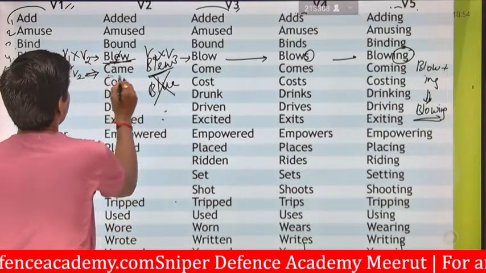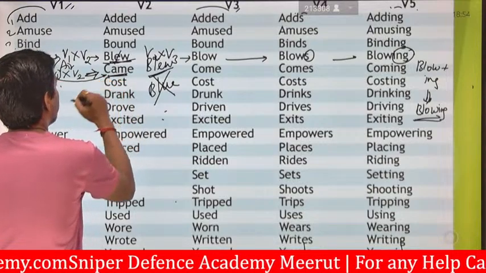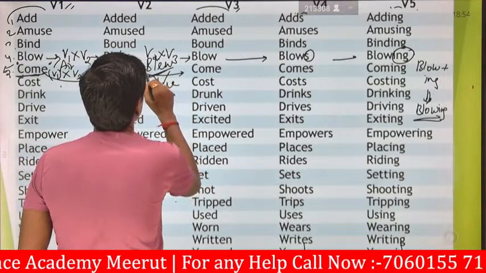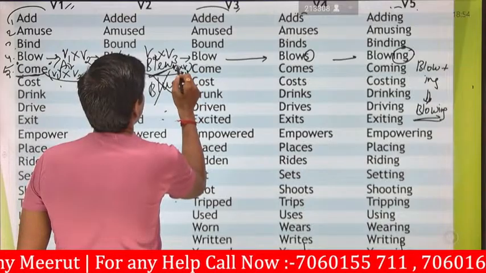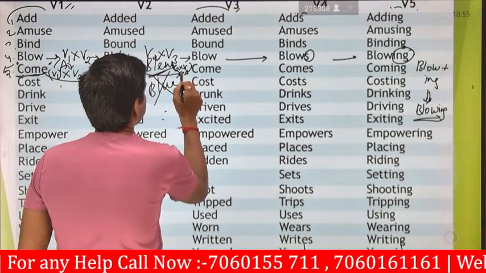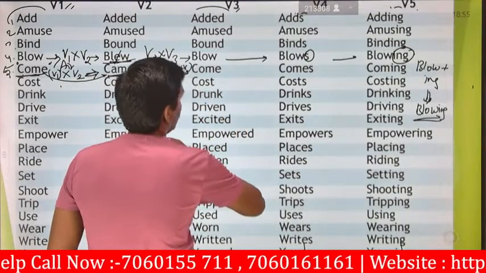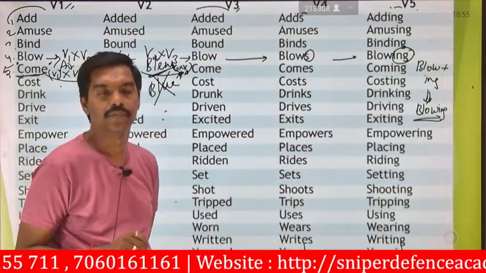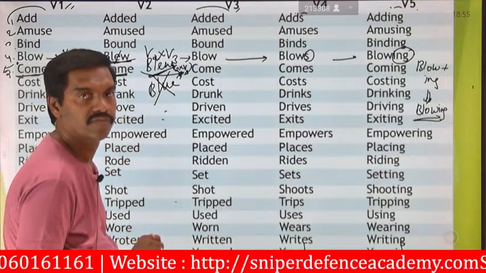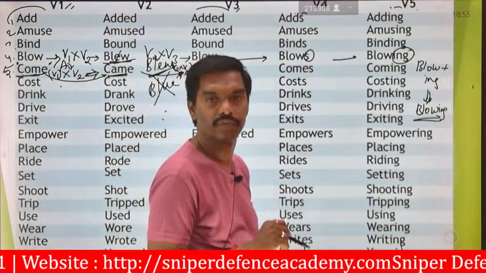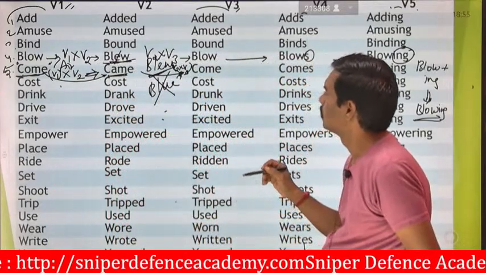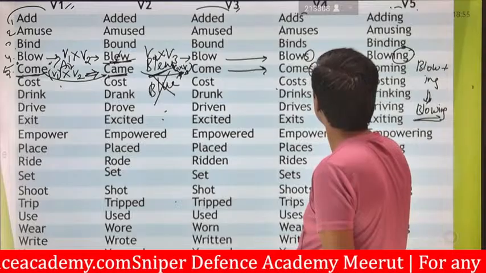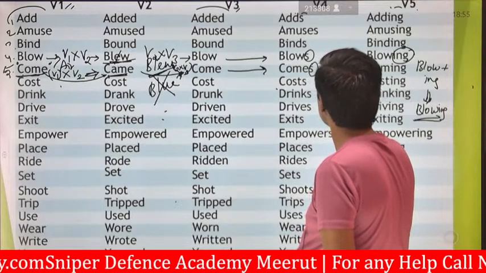Then came will be replaced again by come, from V2 to V3. How are you going to replace this come from V3 to V4? Adding S: come plus s gives comes.